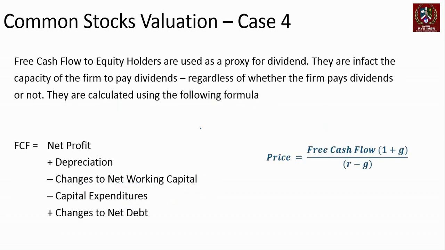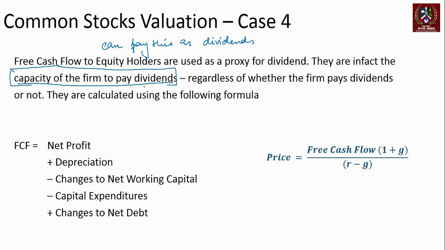Now, what is the free cash flow? Free cash flow is effectively the capacity of the firm to pay dividends. Whether or not they pay is immaterial, but this is the amount they can pay as dividend. The firm can pay this as dividends, right? So this is the total capacity of the firm to pay dividends. That's what is known as free cash flow.